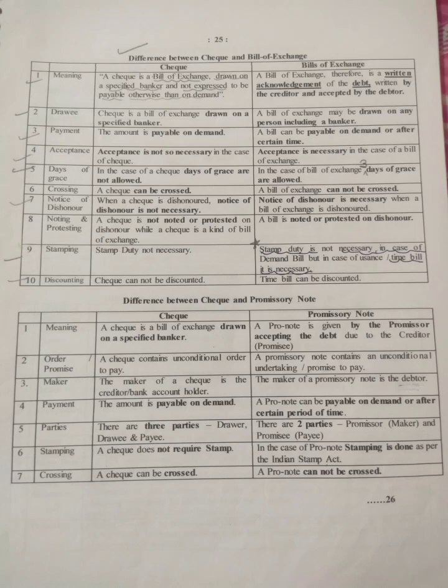Okay, now the parties. The parties of a check we already know. So drawer, drawee and payee. There are 3 parties: drawer, drawee and payee. And in a promissory note, we have already learned in the previous video there are 2 parties. So first is a promisor who is a maker and second is a promisee who is a payee.